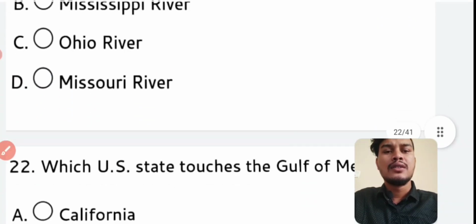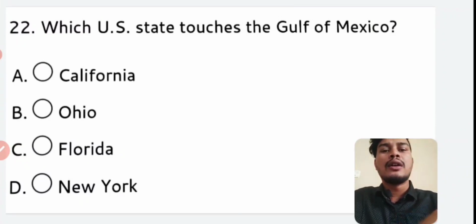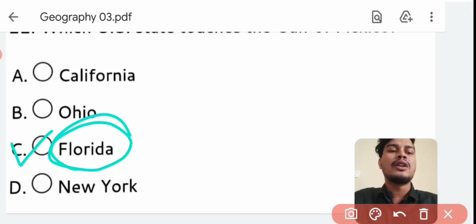Next question. Which US state touches the Gulf of Mexico? Answer is option number C, Florida. Florida touches the Gulf of Mexico.